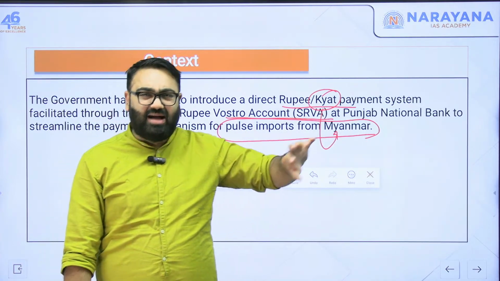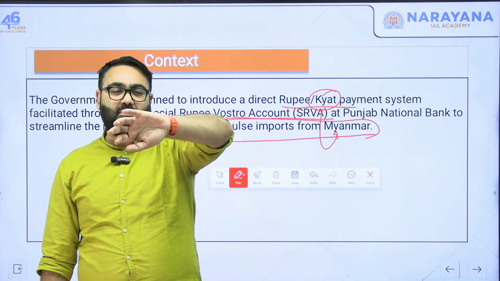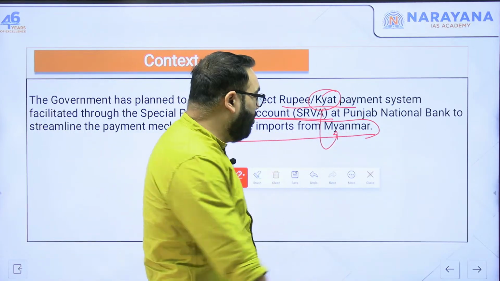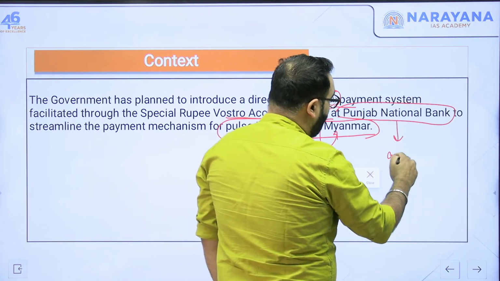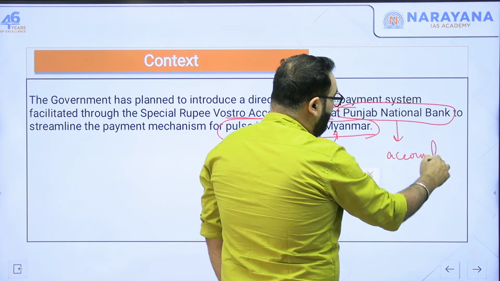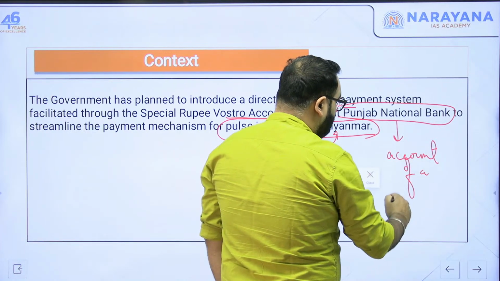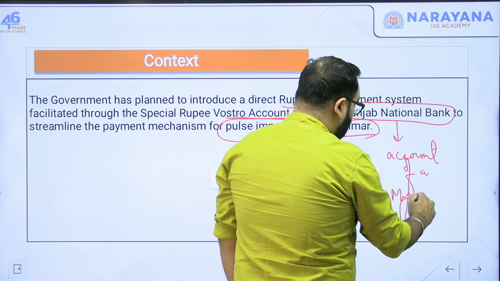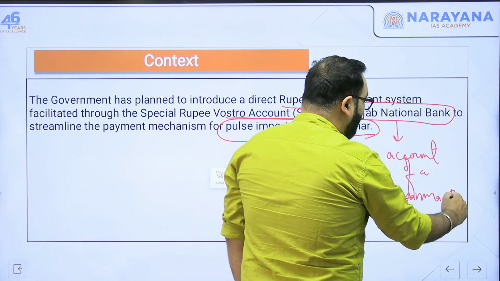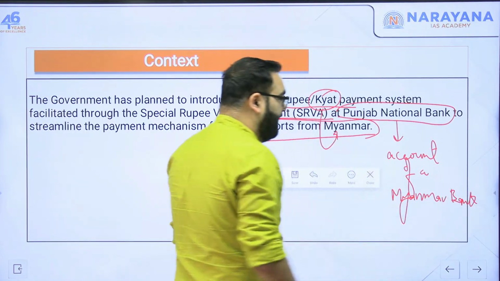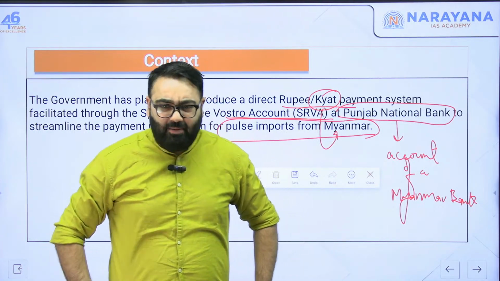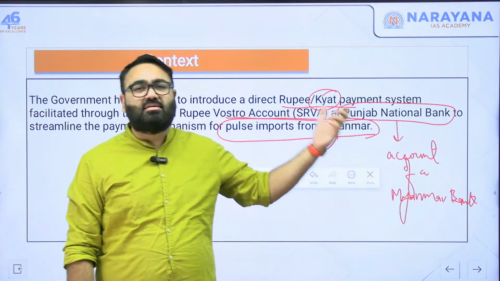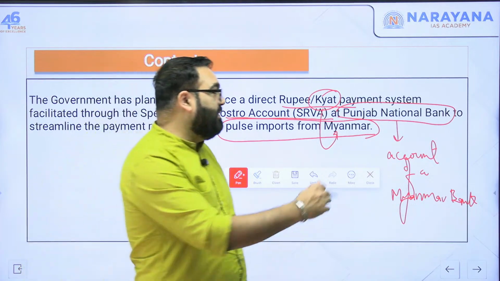So, we are saying rather than bringing the money all the way to Myanmar, let's do this in our own bank, in PNB, let's open up an account. We will open up an account of a Myanmar bank. And the government will just deposit money here. They will deposit the money in this bank account in PNB, in a Myanmar bank. This is called the Vostro account if PNB calls it.